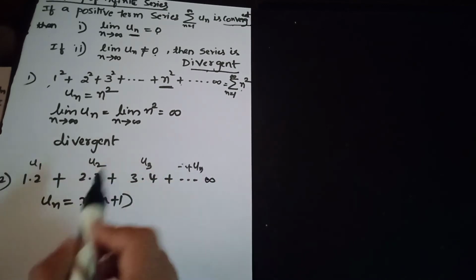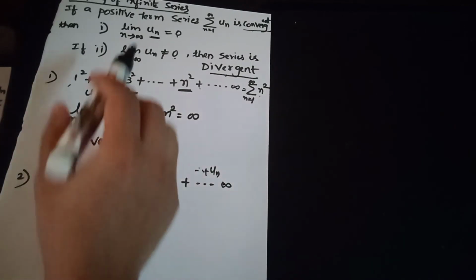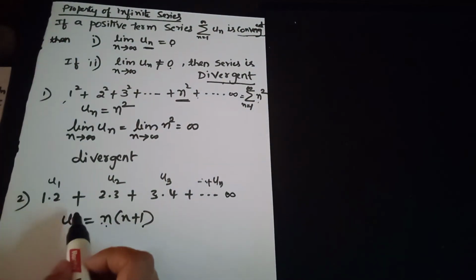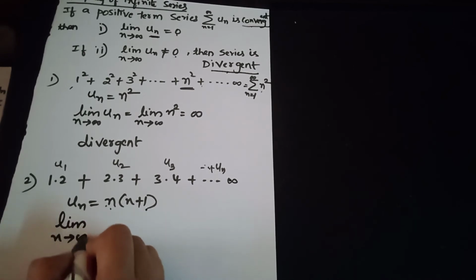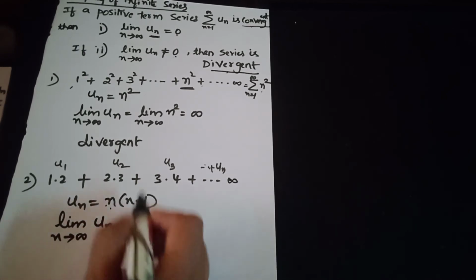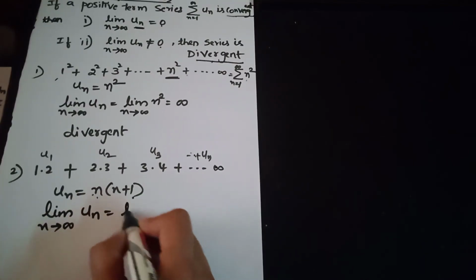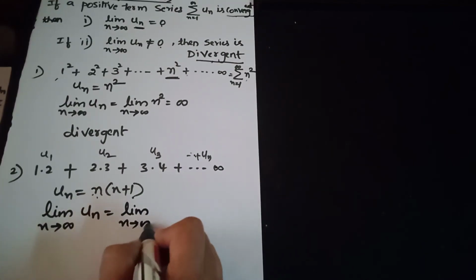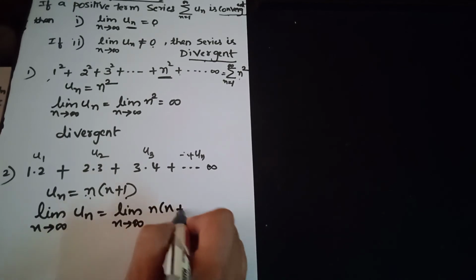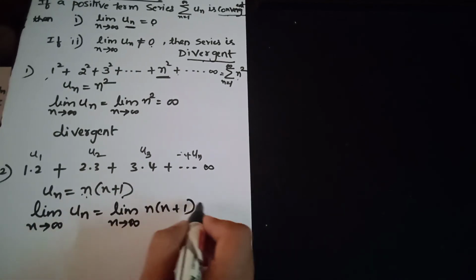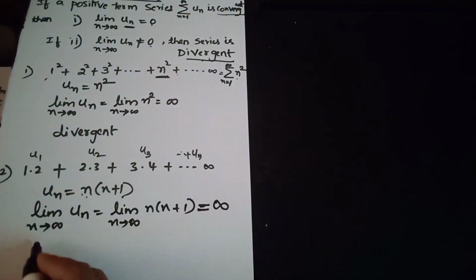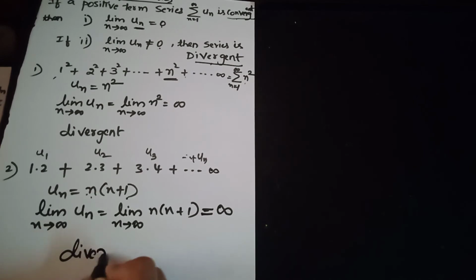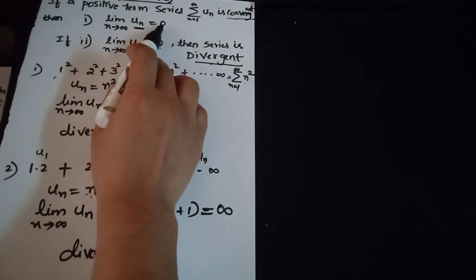The nth term will be n into n plus 1. By this property of infinite series, if we apply the limit as n tends to infinity to the nth term, we get limit n tends to infinity n into n plus 1. This clearly goes to infinity, and hence the given series is divergent. A series converges only if the limit value comes out to be 0.